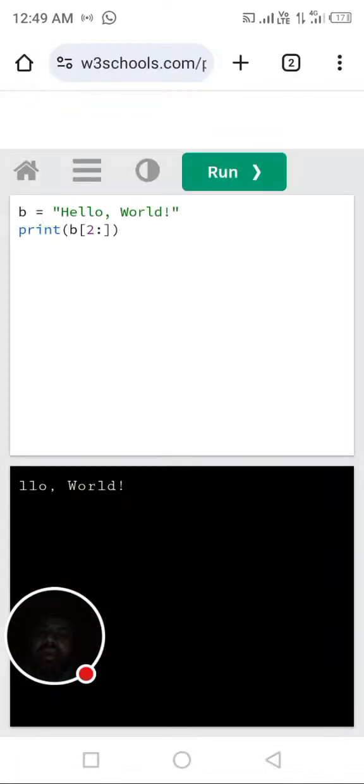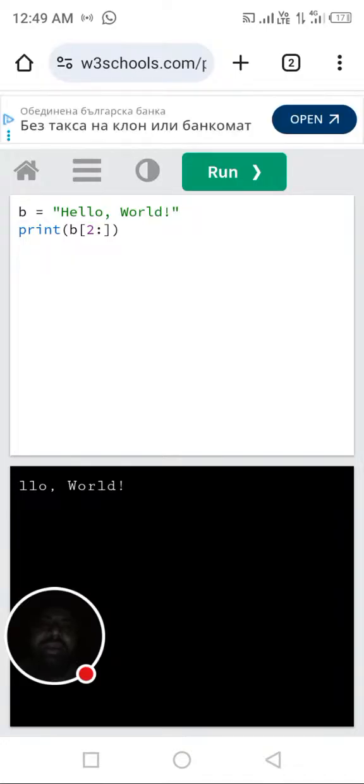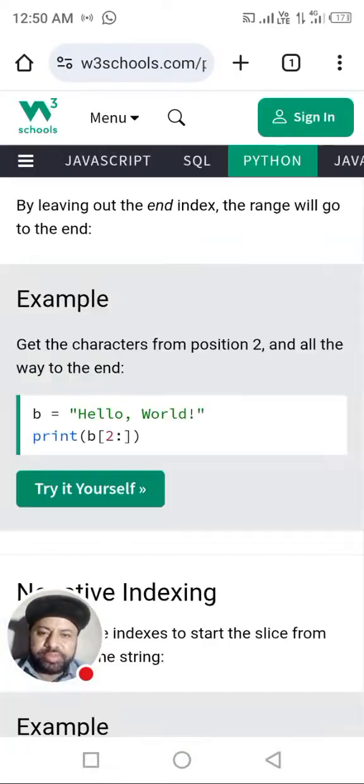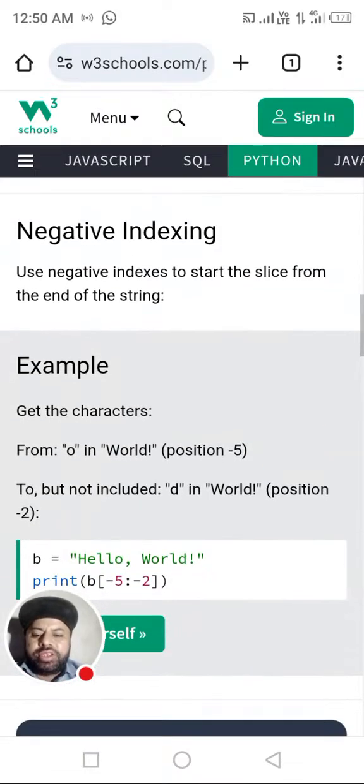Here we can see, dear students, look at that. At position 2, starting from H, which is 0, 1, then L, and then it will go all the way up to the exclamation mark because we have skipped the last index. That's why, dear students, it's very important to understand this concept. You can always look into it and see it. So here it is, llo World. I hope you got it. It's a very important concept, dear students.